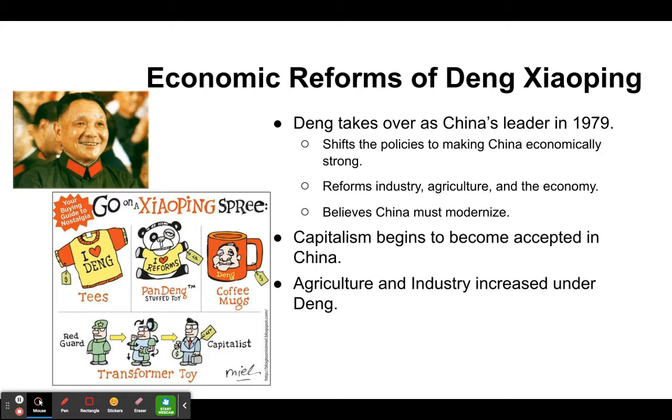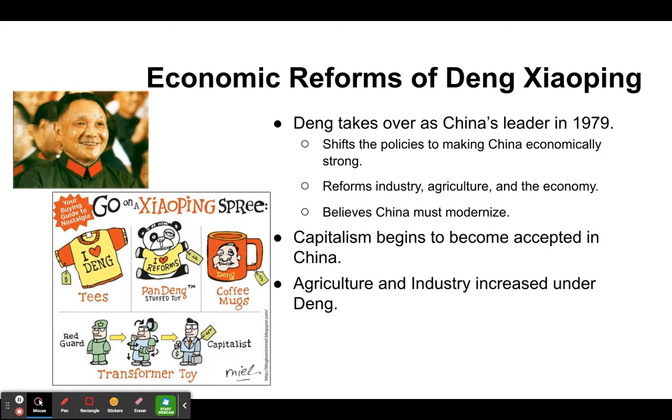And so some of the reforms he puts in place, specifically for industry and agriculture, really help the economy quite a bit. And a lot of what he does helps to modernize China as well. So he kind of accomplishes a lot of the goals that Mao had just by simply altering industry and agriculture.